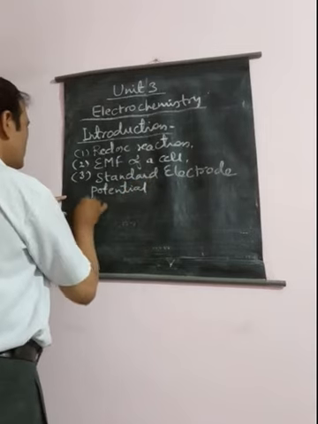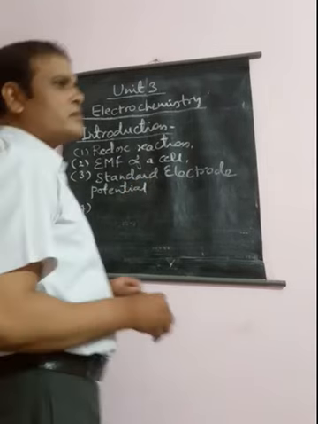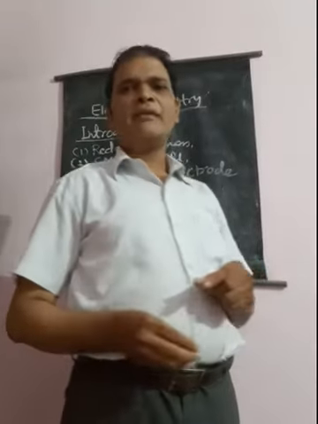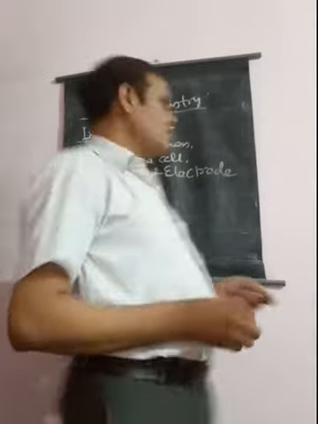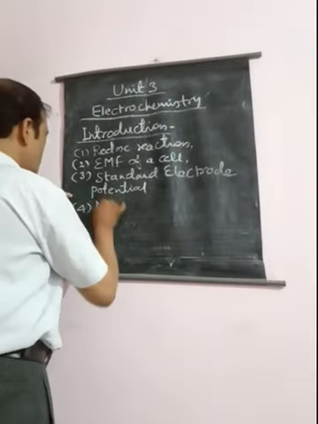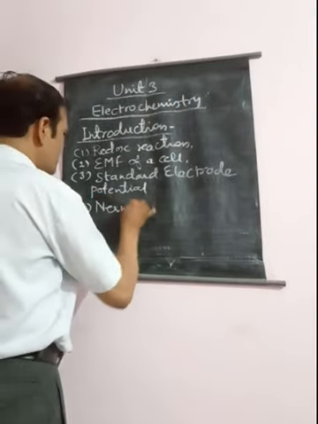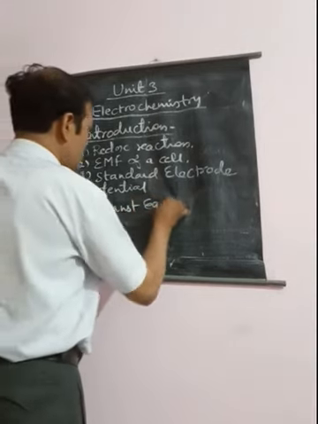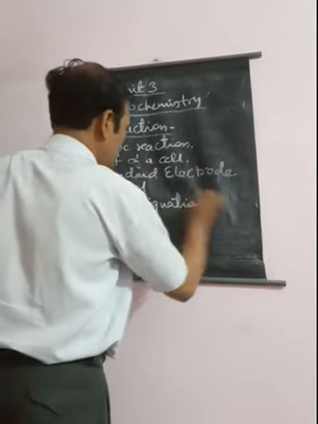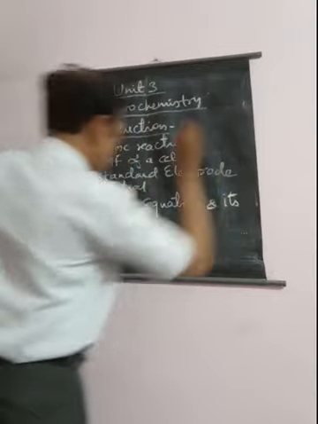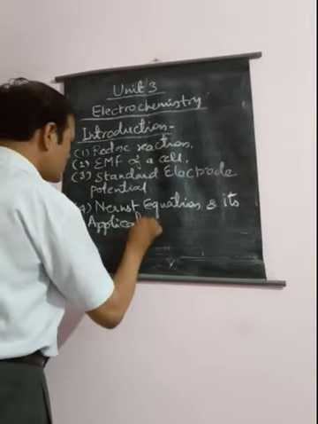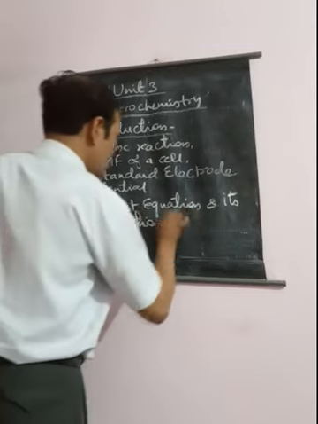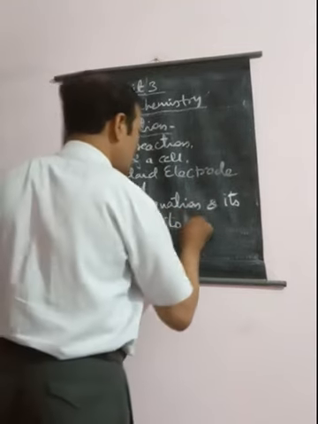Fourth topic is known as Nernst equation and its application to a chemical cell.